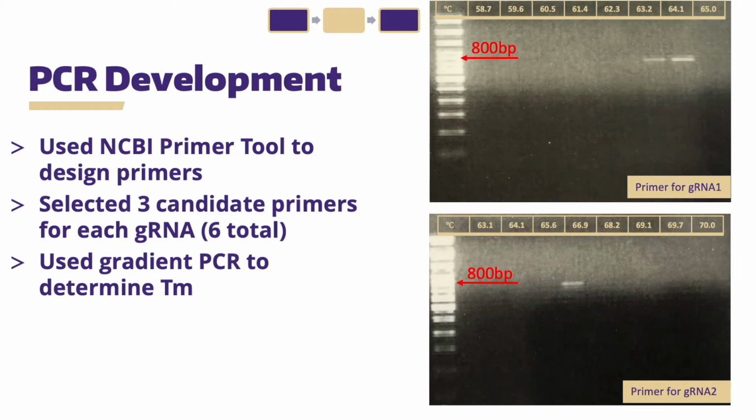To do this, I used the NCBI primer tool to design primers and selected 3 candidate primers for each guide RNA. Since I was testing 2 guide RNAs, this came out to 6 total candidate primers. I used a gradient PCR to determine the melting temperature, and these are the 2 primer candidates that worked. So for this primer, there were 2 melting temperatures that worked, and for the second one, there was 1 here at 66.9. We expected the product to be about 800 base pairs long, and I apologize that the latter is a bit overexposed, but this band did appear right about 800 base pairs in both conditions.